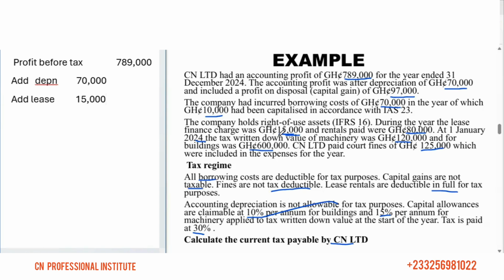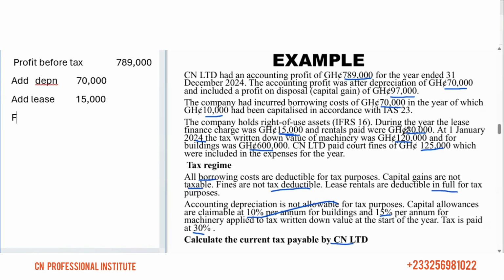From the accounting side, they have deducted only 15,000, but from the tax side, we can deduct the whole 80,000. So we can do it two ways. Either you add back the 15,000 and deduct the whole 80,000, or you deduct the net. The net is 65,000. We are supposed to deduct 80, they've deducted 15, so you can deduct the remaining 65.